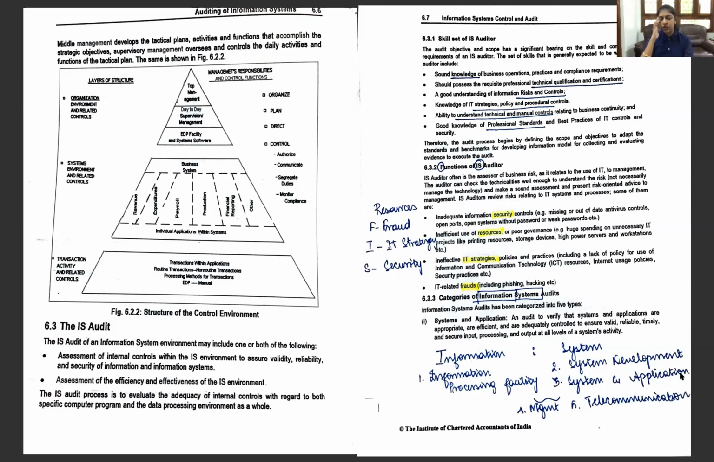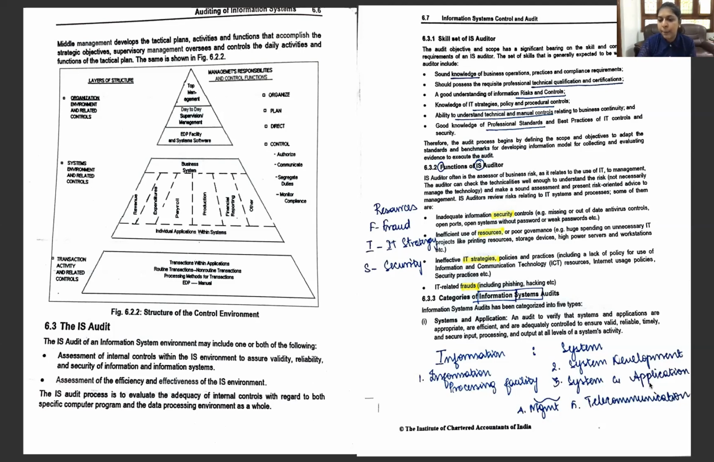So that is easy to remember that way. So first is for information processing facility. For system, we have system development, system application and control. Next, the management, and then telecommunication. Let us look at it one by one.